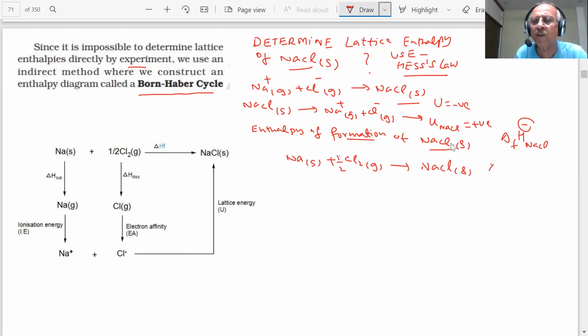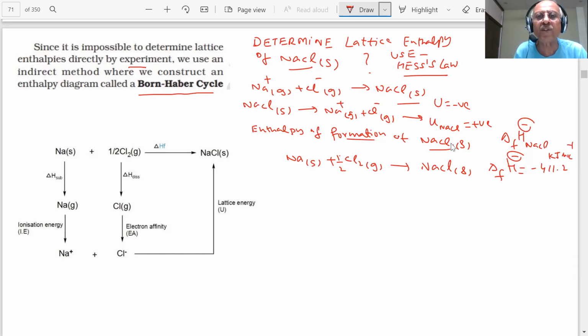Now this value is known to us, student. This is called the enthalpy of formation of NaCl. What I am saying, the enthalpy of formation of NaCl is known to us when 1 mole of NaCl is formed from its elements in their standard states. This value is minus 411.2 kilojoules per mole.